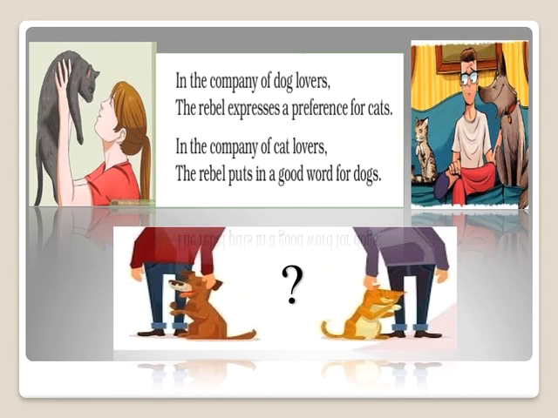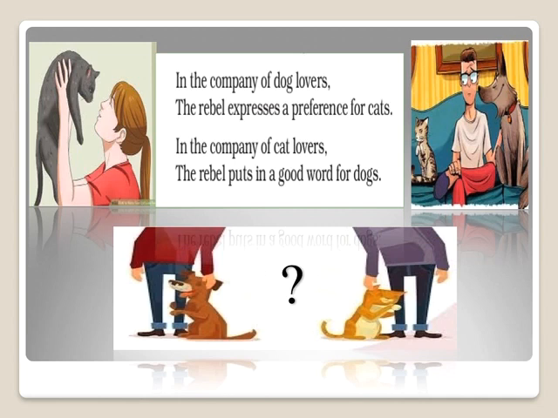Now, let's see. In the company of dog lovers, the rebel expresses a preference for cats. In the company of cat lovers, the rebel puts in a good word for dogs. Now, if people are talking about the dog, it means everybody over there loves the dog as a pet. So what will the rebel do? He will express a preference, means he will tell his liking for cats. At that time he will support love for cats, not for dogs.